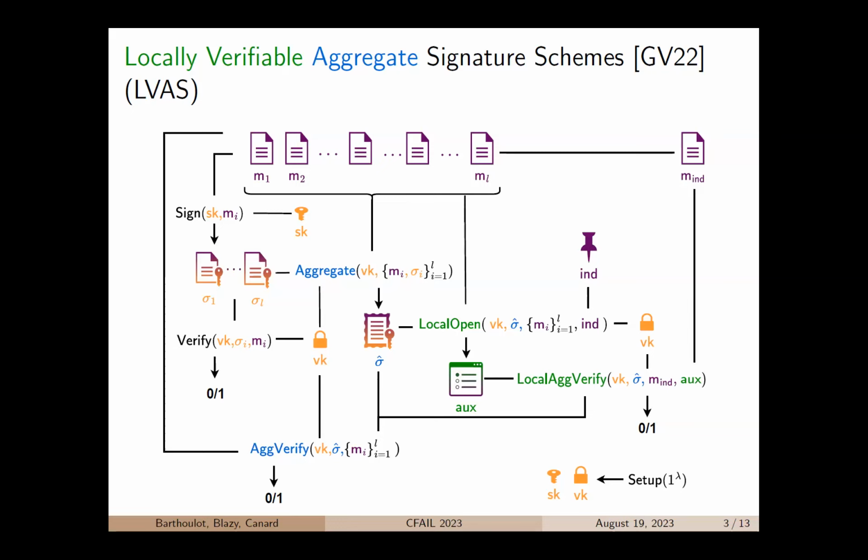And finally, the last algorithm is the LocalAgVerify algorithm that takes as input the verification key, an aggregate signature sigma hat, one message m_ind, and its auxiliary information aux, and it returns 1 if a signature of m_ind is indeed aggregated in sigma hat. But as you can see, this verification algorithm is more efficient than AgVerify in the sense that it does not take as input all the messages.